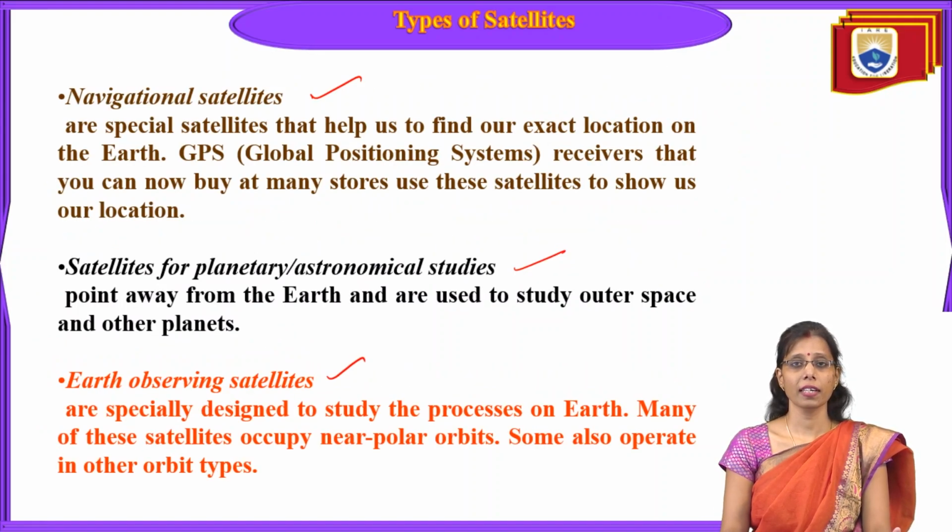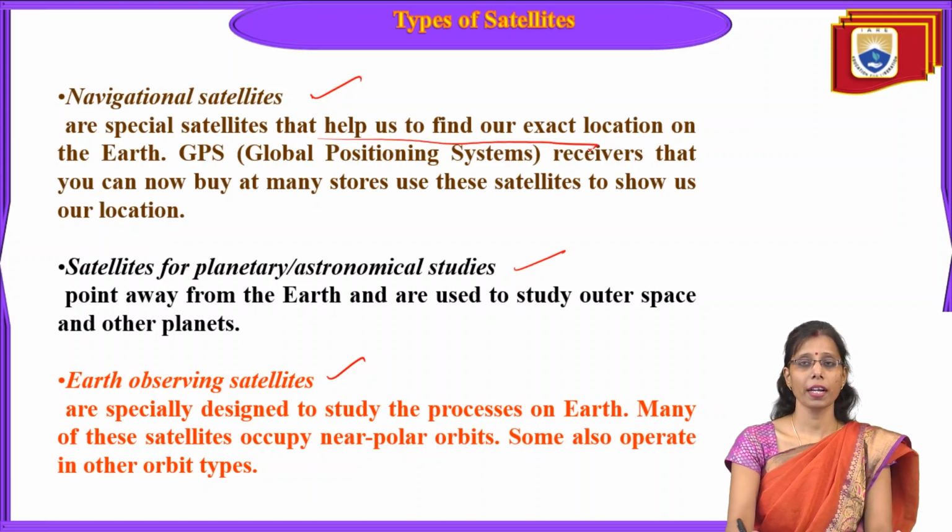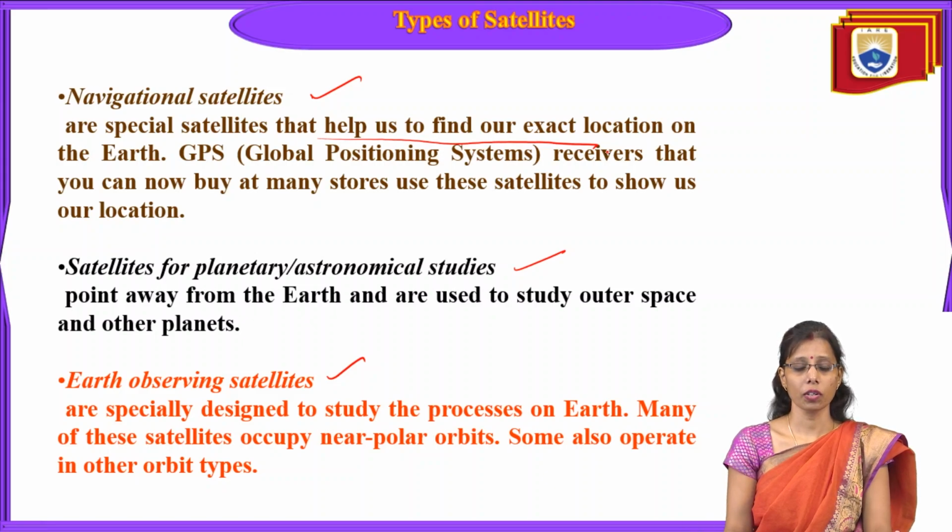Next we have navigational satellites. Nowadays we are using navigational satellites in most fields. They are special satellites that help us find our exact location on the Earth. GPS receivers that you can now buy at many stores use these satellites to show us our location.